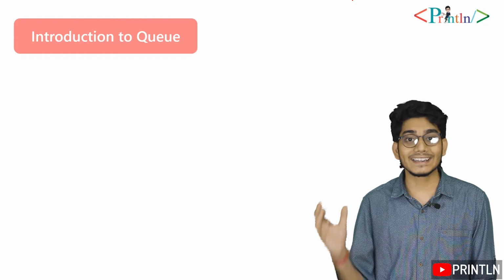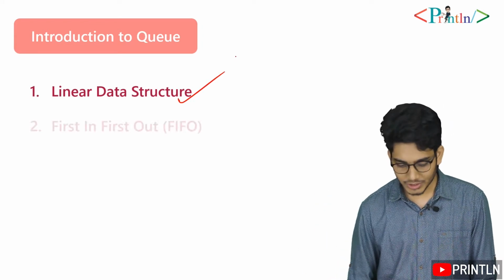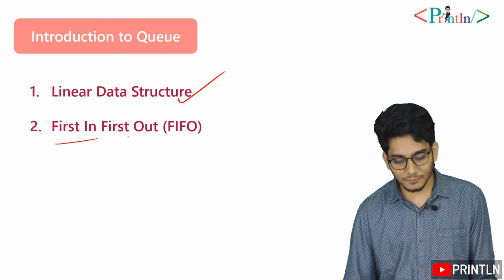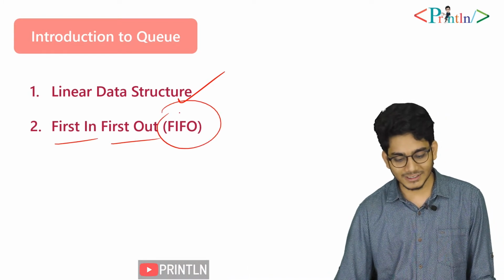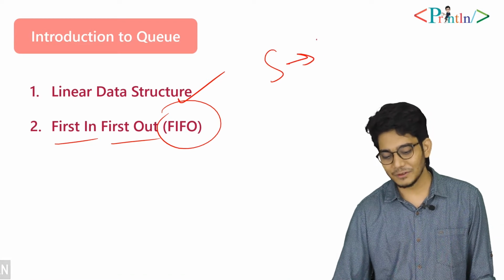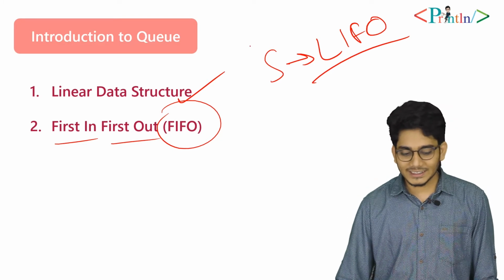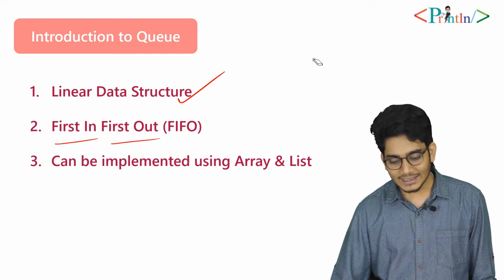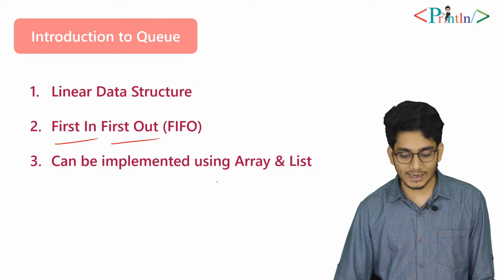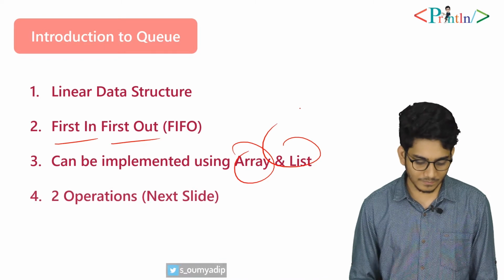So what are the technical parameters of queue? Queue is a linear data structure. Queue follows first in, first out, or first come first serve. In queue we follow first in, first out, and in stack we follow last in, first out. These are the differences between queue and stack. Queue can be implemented using array and list. In this series we'll talk about how we can implement queue using array and using list as well.